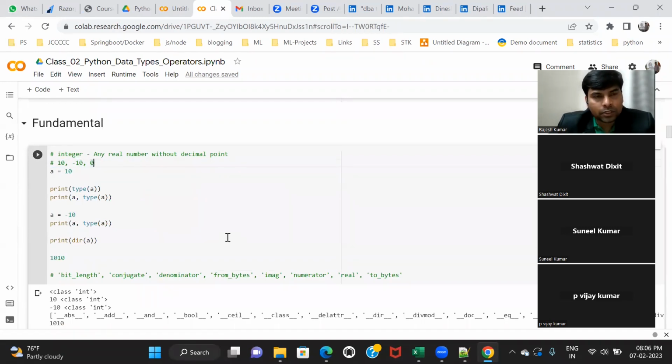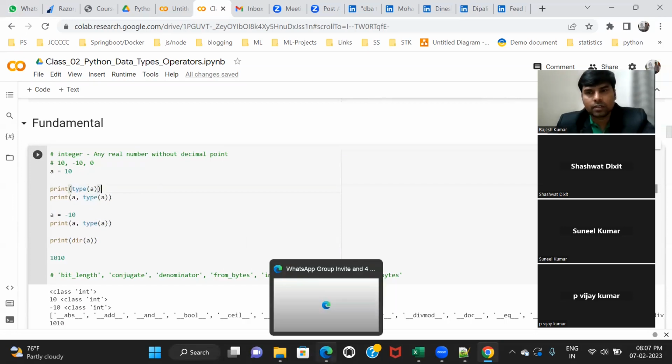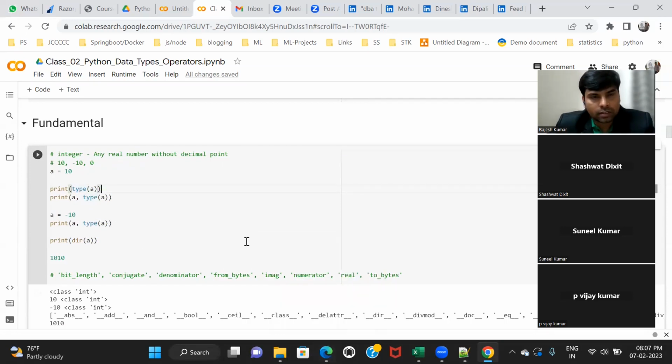And yesterday we saw one function, the type function. Do you know what the type function is? Why do we use the type function? To know whether it is an integer or float or complex, to get the data type of a variable. It can be int, it can be float, it can be any kind of data type. So if you want to figure out the data type of a variable, you can use the type function. That's the purpose.